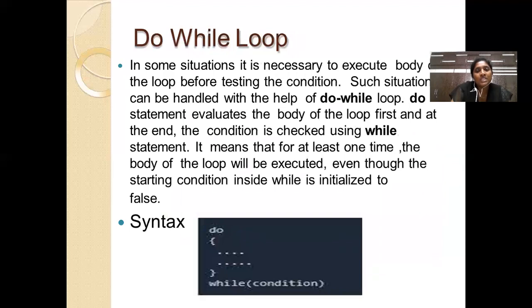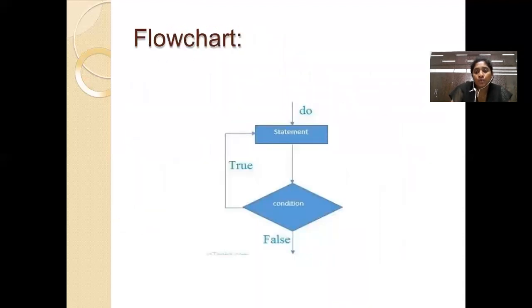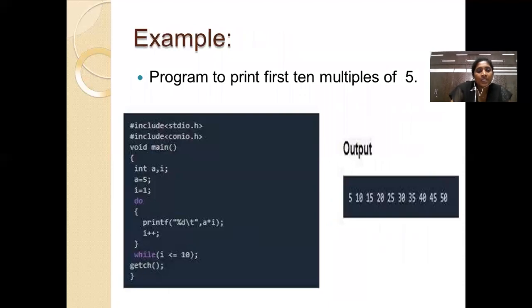Now the do while loop. This is considered an exit control loop, where the condition will be checked after the statements block. So hence the statements block gets executed at least once, even though the condition is false. This is the only loop which terminates with a semicolon. So it is also considered a post-test loop.